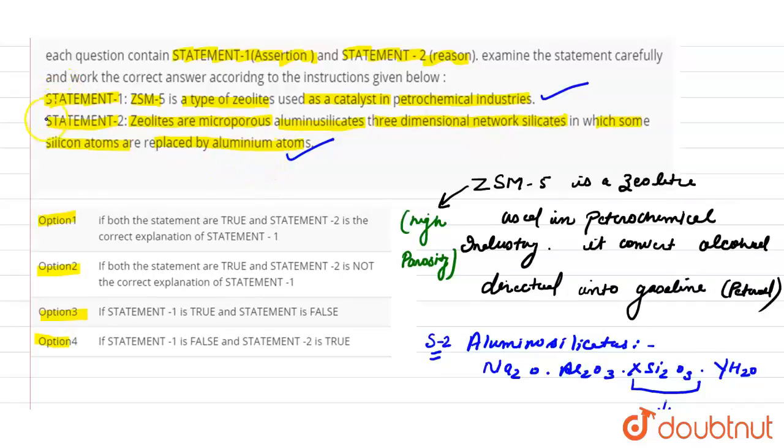But here statement 2 does not explain statement 1. Okay, so this does not explain this. So only statement 1 and statement 2 are correct here. Okay, so option 2 is the correct answer for this. Both statements are true, but statement 2 is not the correct explanation of statement 1.